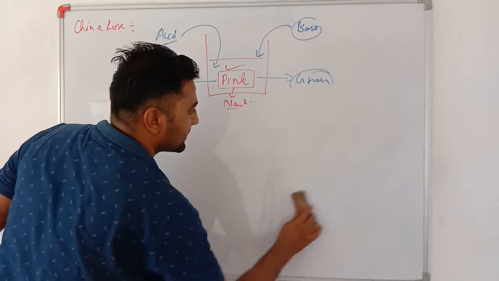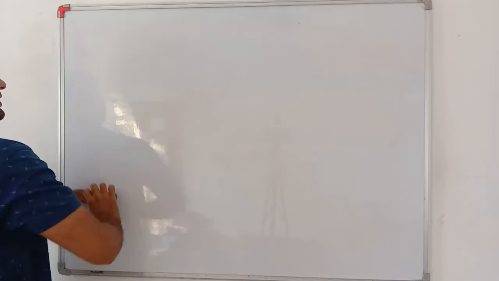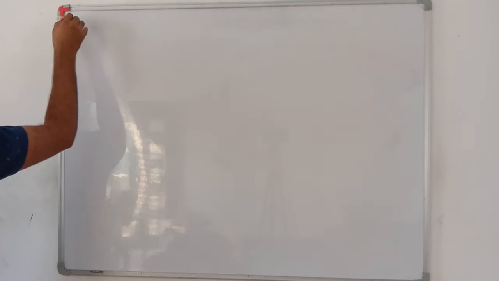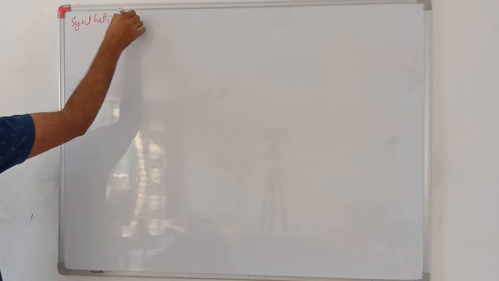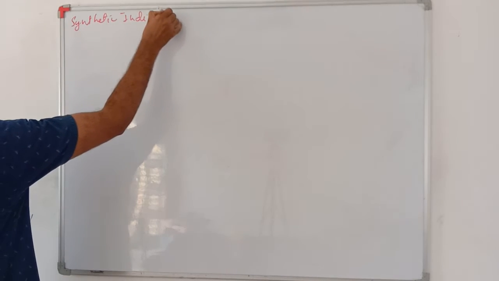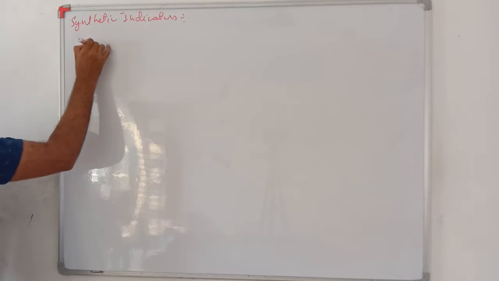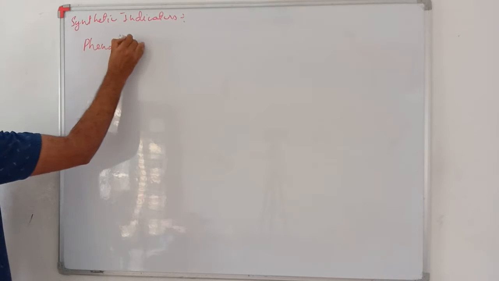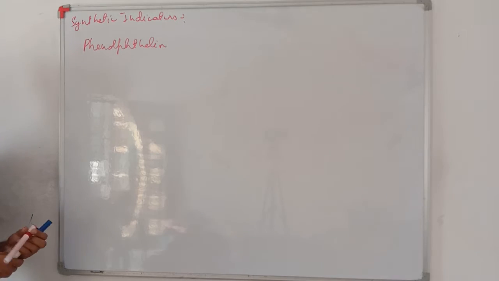Okay dear students, now we have done the natural indicators. Two more indicators are there. One is phenolphthalein and one is methyl orange. These are synthetic indicators. Synthetic indicators are man-made indicators.